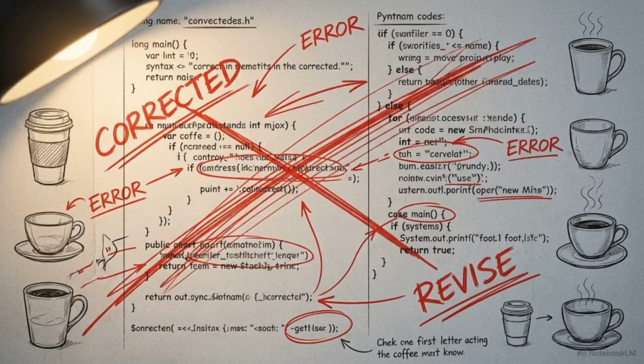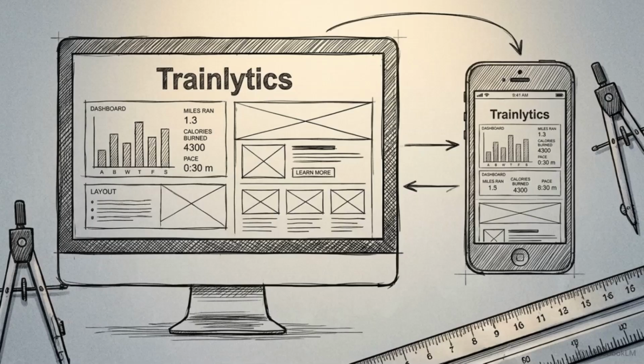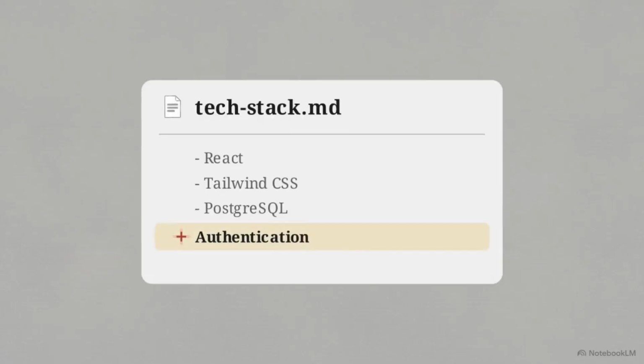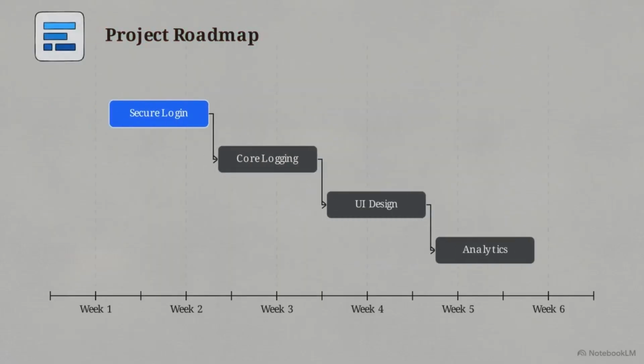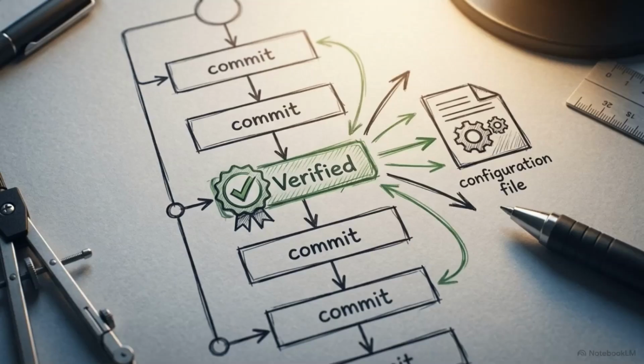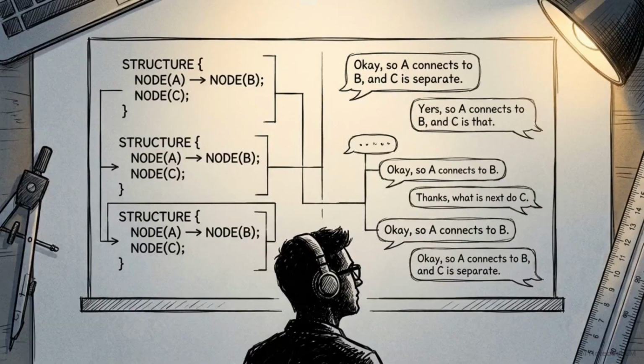But human intervention is mandatory at this stage. You must review and refine these documents to resolve any ambiguities. Take the fitness application Trainlytics. When the developer specified that the app must support both desktop and mobile devices, the agent updated the tech stack to include authentication and altered the roadmap to prioritize a secure login phase. A version-controlled constitution aligns the developer's intent with the actions of the agent. It ensures both are reading from the same architectural truth.